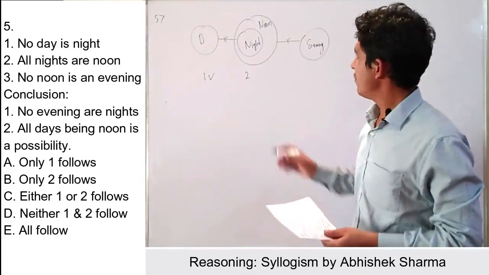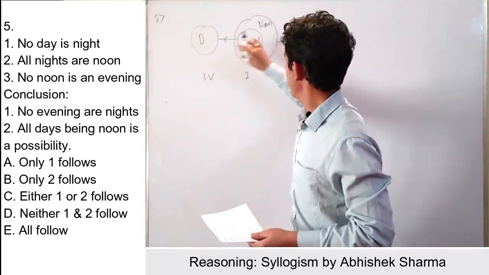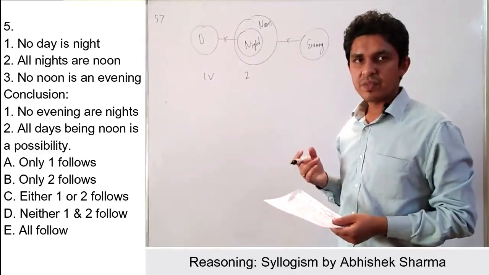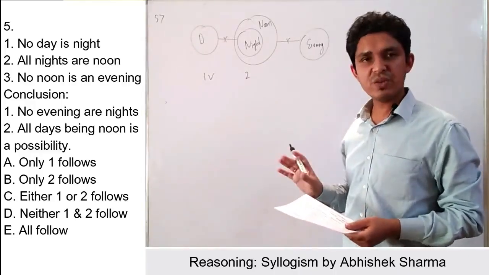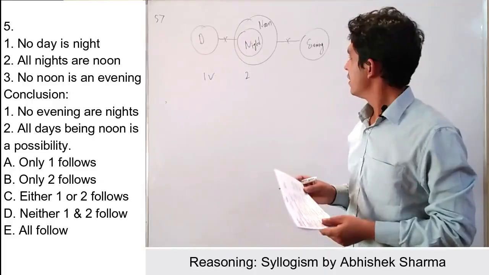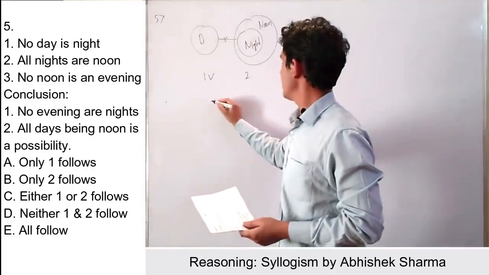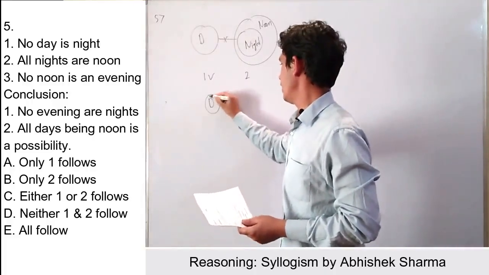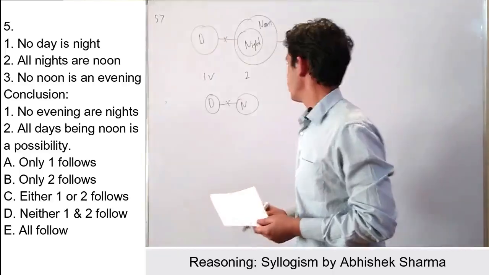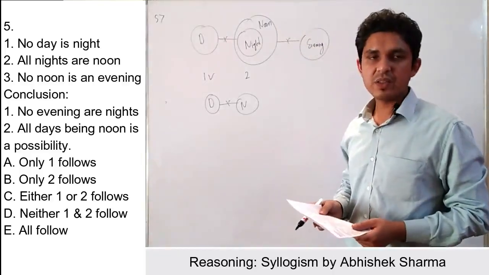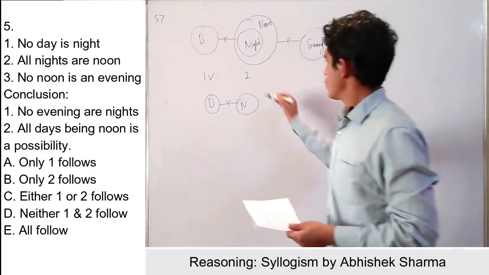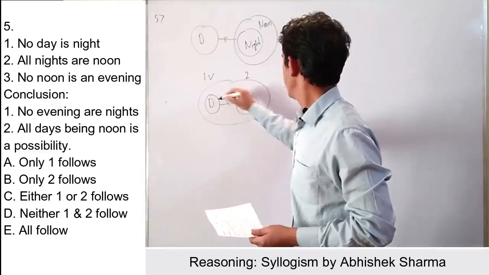That means if we put days under noon and make another arrangement, all the statements should be true and all the conclusions should be true. We can draw it as, my first statement was no day is night, so we can draw it as no day is night. Thereafter, my second statement was all nights are noon. So now I have to make this